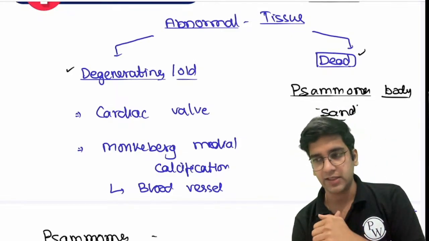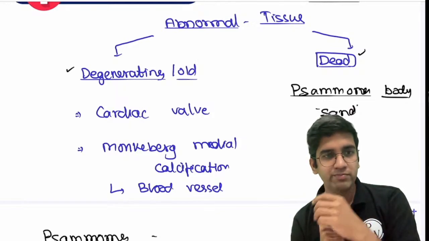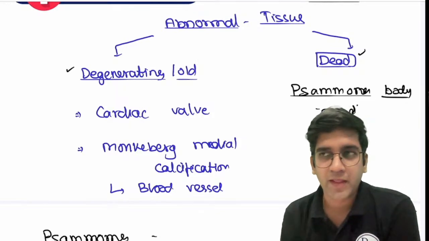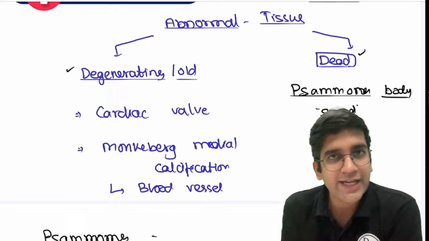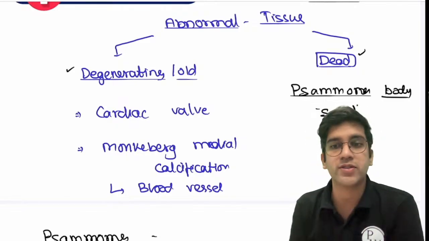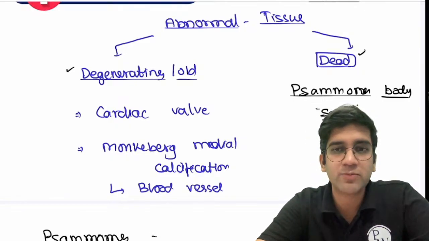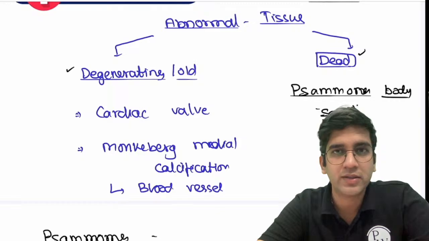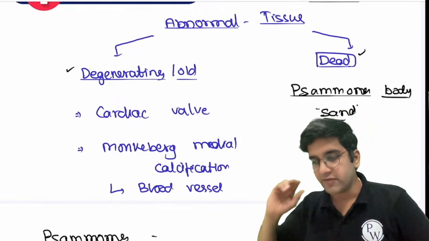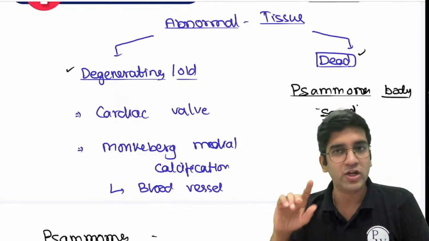Before going to the heart or old tissue, I'm going to ask you a simple question, which I am sure most of you will know. What do you think is the most common ion in case of necrosis? It's calcium, right? So whenever I'm going to have a cell death, I'm going to have more calcium.